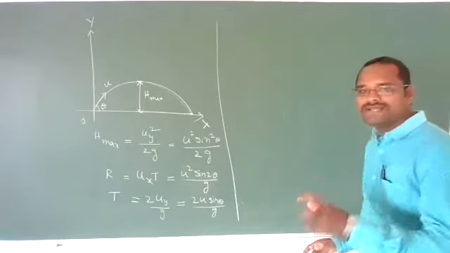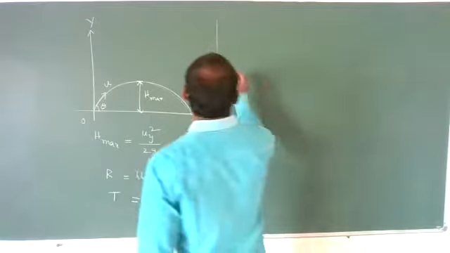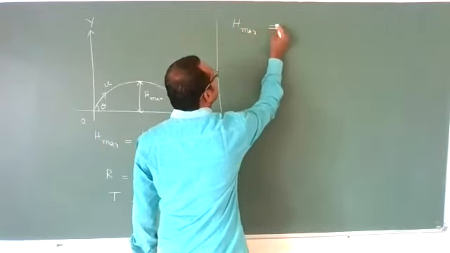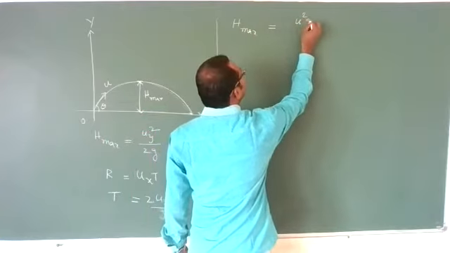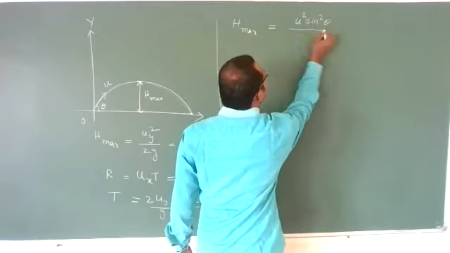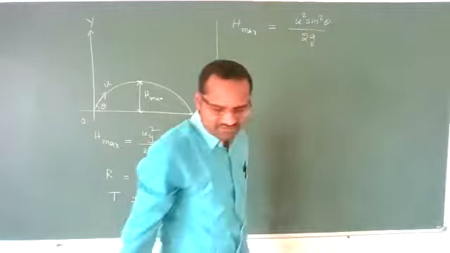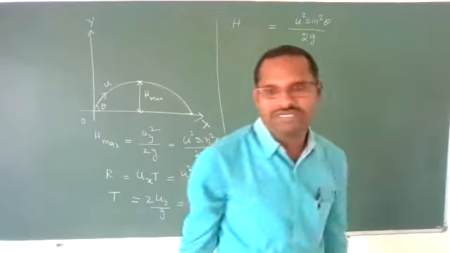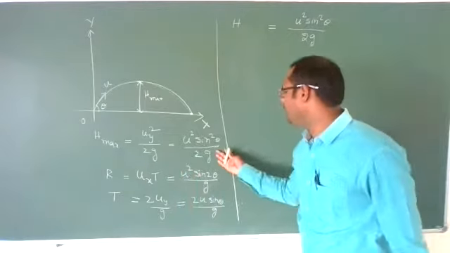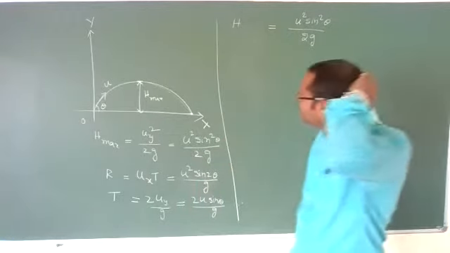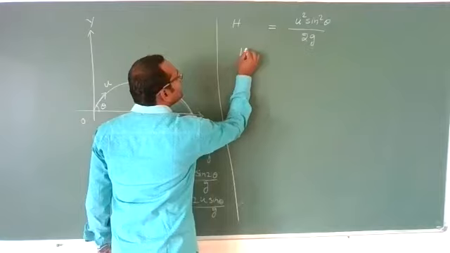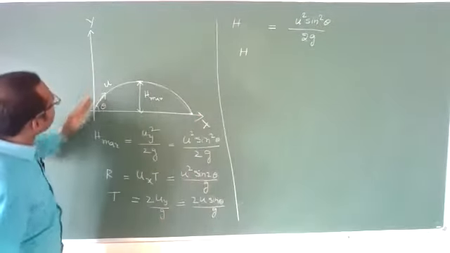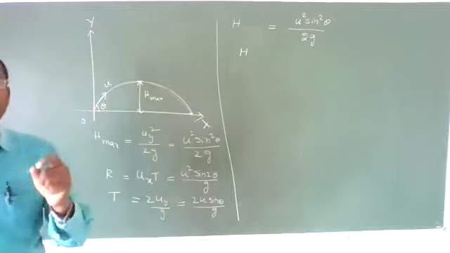Now let us discuss the maximum height. H maximum we are getting is equal to u square sine square theta by 2g. This is the maximum height the projectile can reach. Now this h value depends upon what factors? How much height this projectile reaches depends upon what factors?